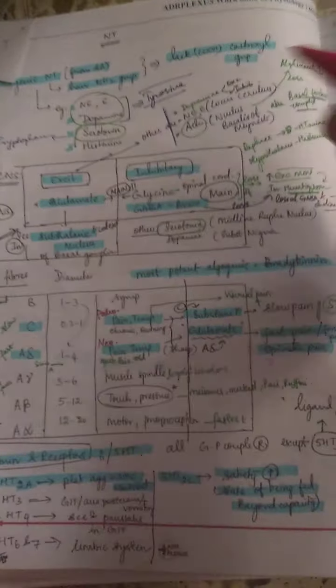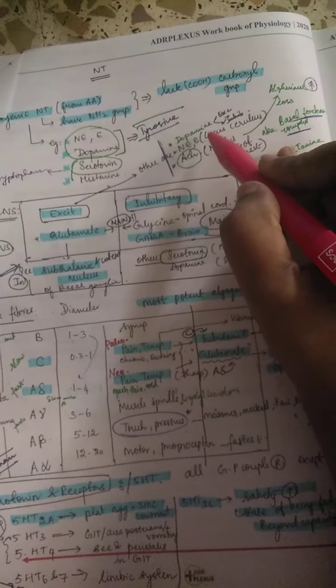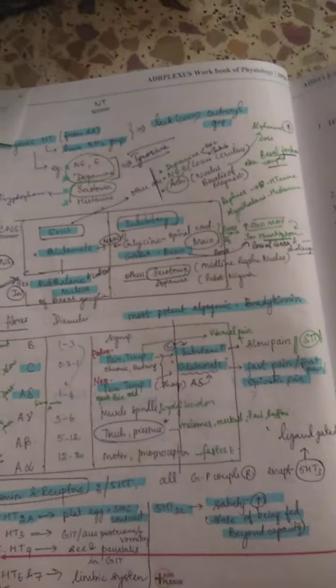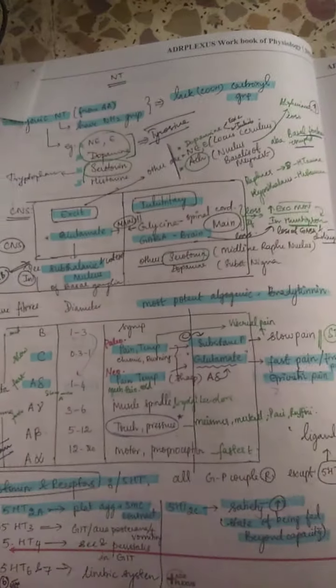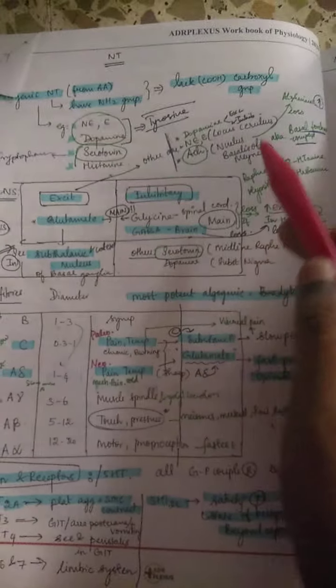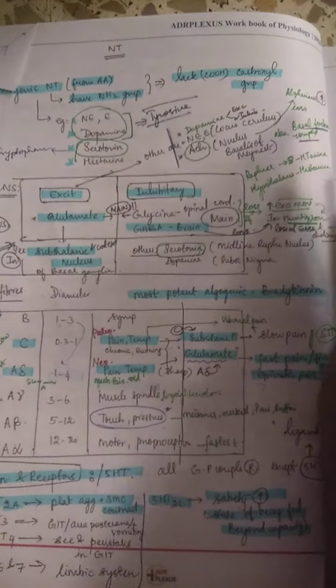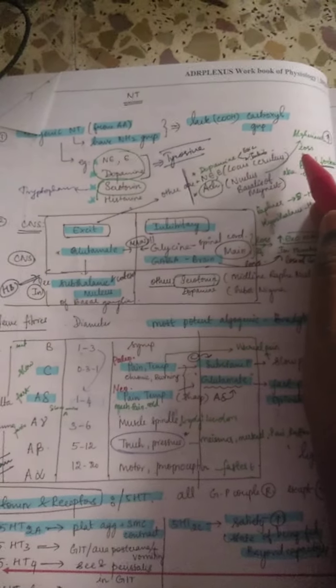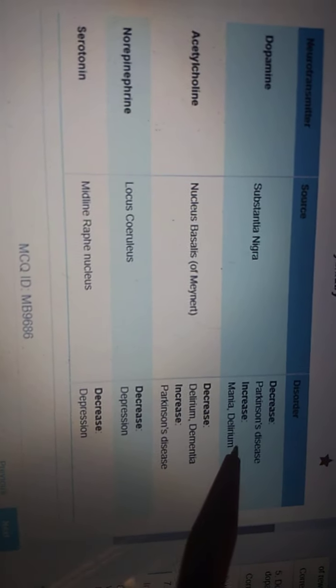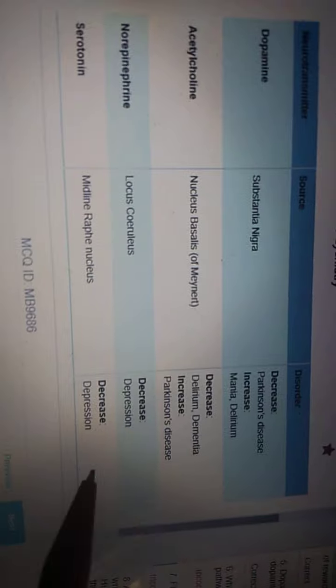We also have other neurotransmitters, for example dopamine, which you will see in the substantia nigra pars compacta. If the dopamine is less, we know you'll have Parkinson's, and if the dopamine is more, then you'll have mania and delirium. That is mentioned here.